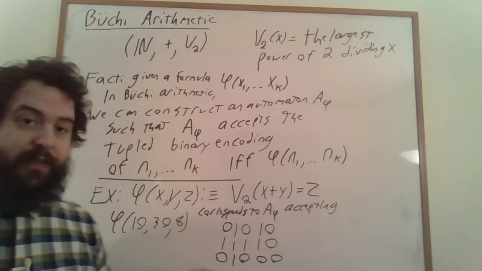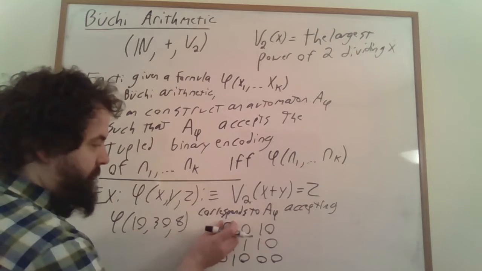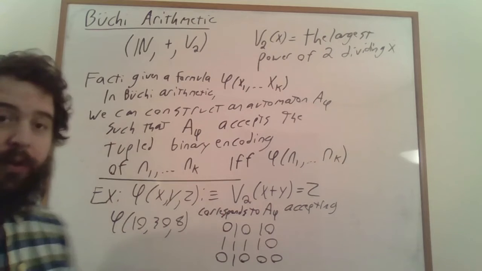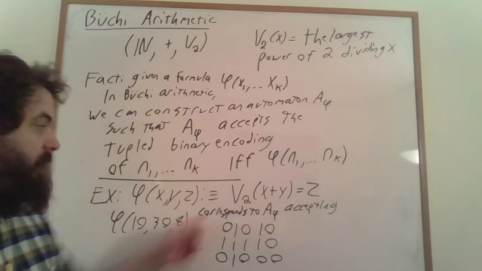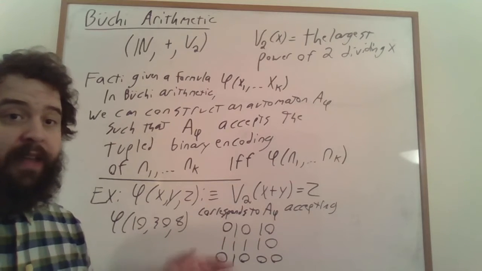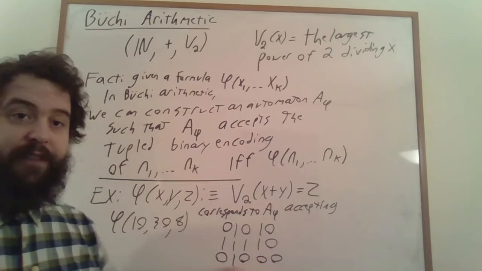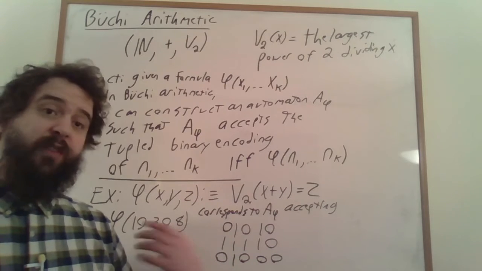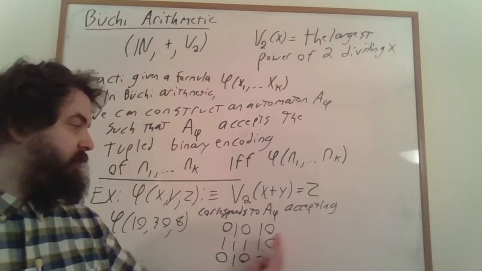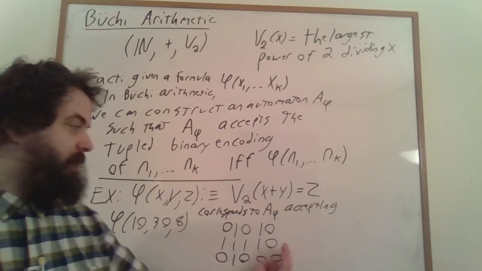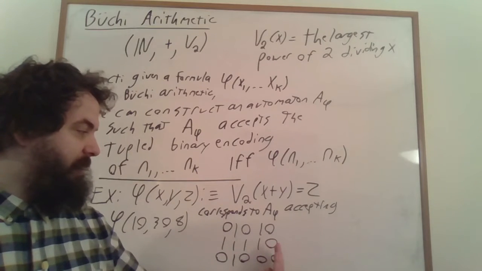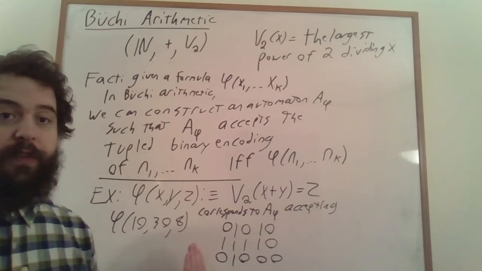And this gives us an input. Each column here represents a single character that we're going to input into our automaton, A sub phi, and our automaton A sub phi is going to accept this particular 5-character input. And don't forget that the natural way of reading in binary numbers is from right to left, right? Generally speaking, you want to start with the least significant digit and then work your way up to the most significant digit.